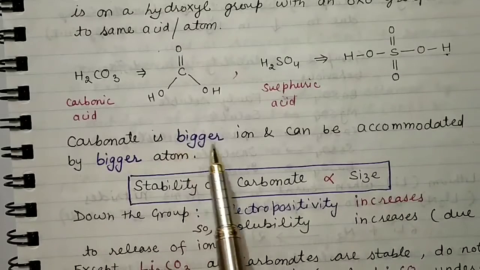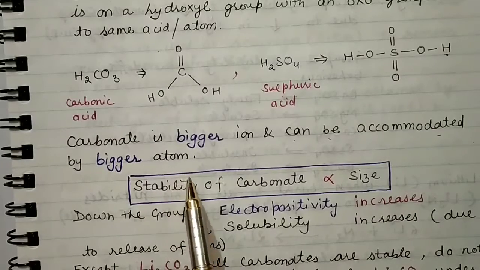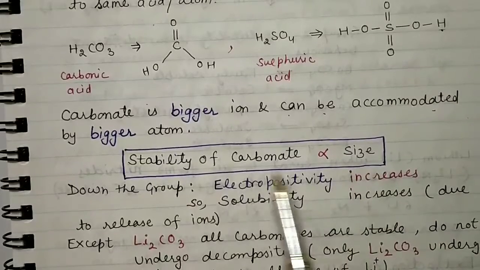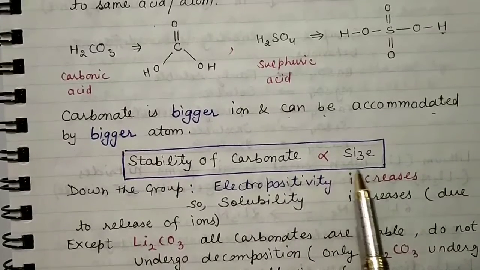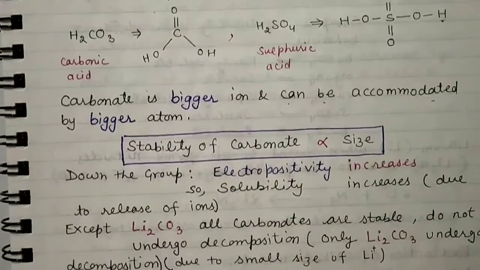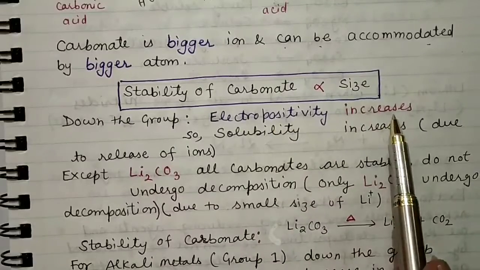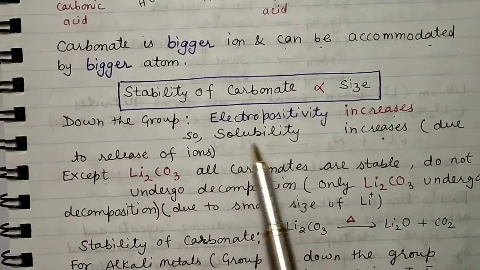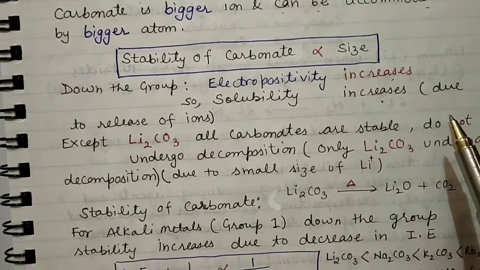So carbonate is a bigger ion and can be accommodated by a bigger atom. So stability of carbonate is directly proportional to size. One thing you have to keep in mind is that the stability of carbonate is directly influenced by the size. As the size is higher, the stability will be higher. Down the group, electropositivity increases, so solubility increases. Why is the solubility going to increase? Because of the release of ions.